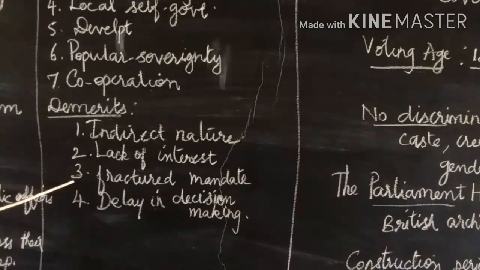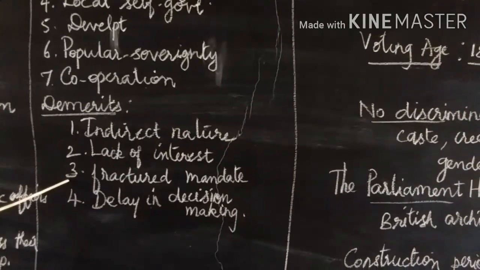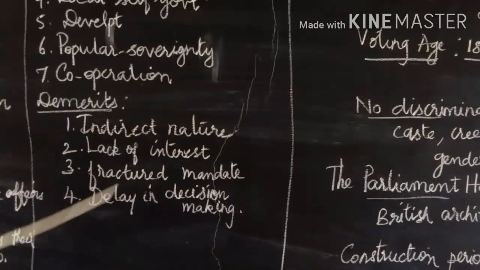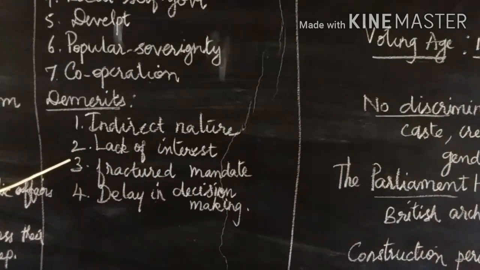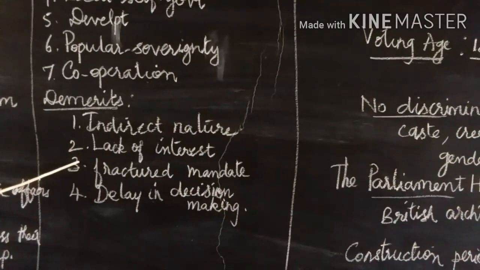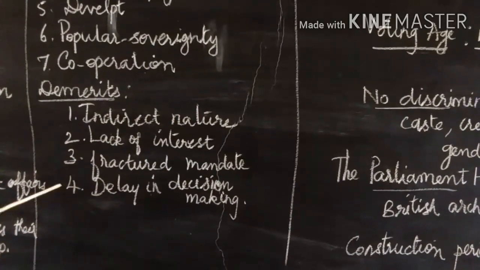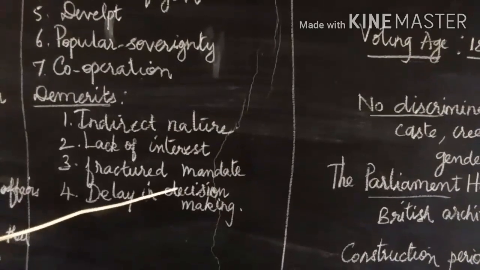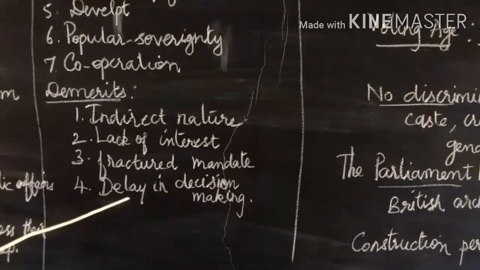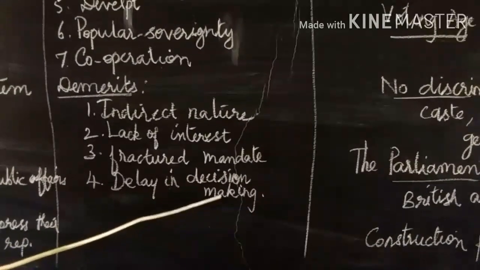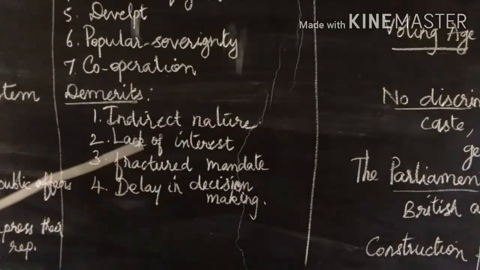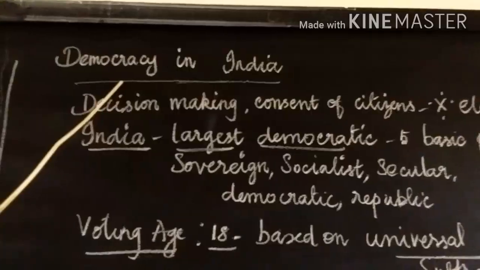Third one, instability in governance due to fractured mandate. Last one, delay in decision making process. These are all the demerits of democracy.